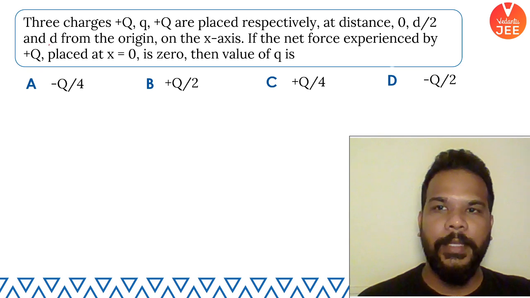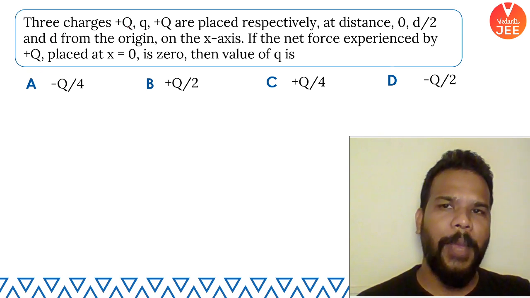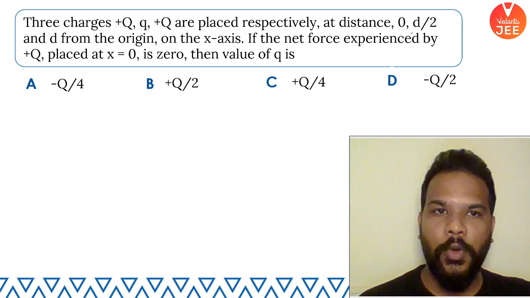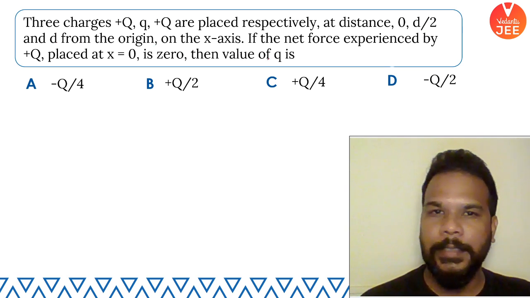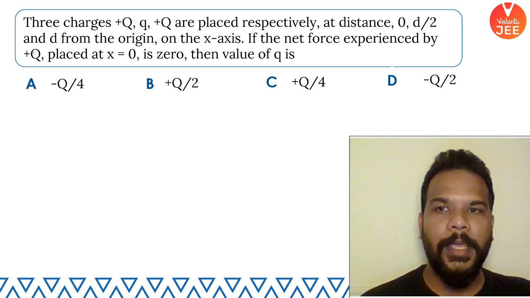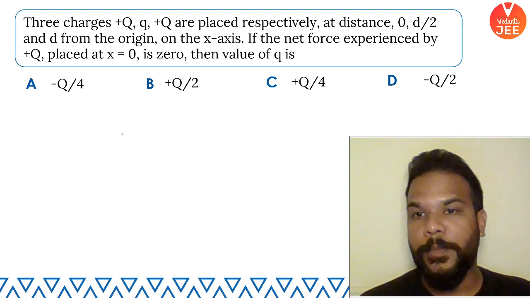Next one. This says that three charges, capital Q, small q, and another capital Q, are placed respectively at distances 0, d by 2, and d from the origin on the x-axis. If the net force experienced by the capital Q charge placed at x equal to 0 is 0, then the value of small q should be how much?